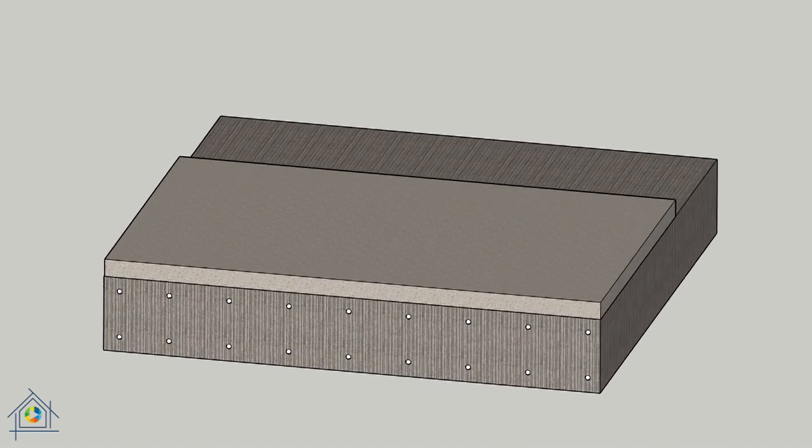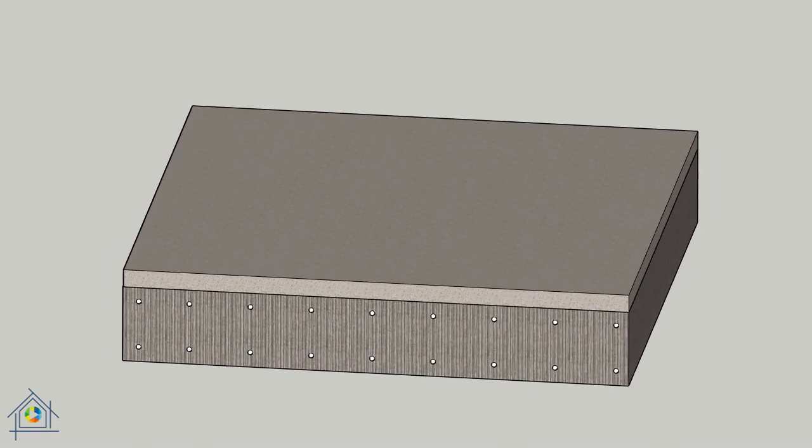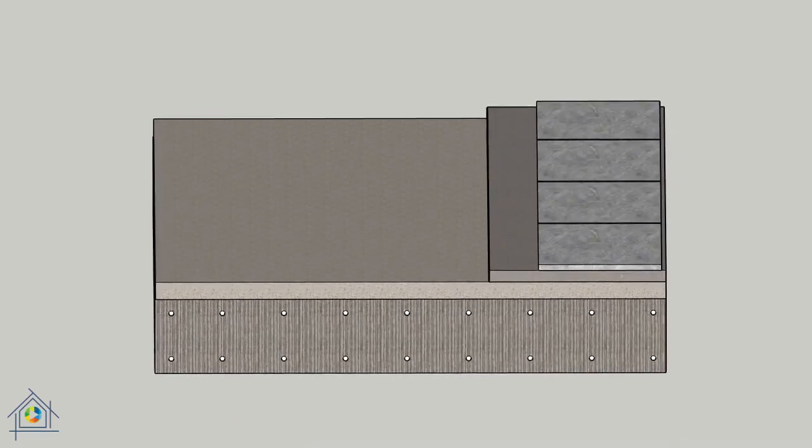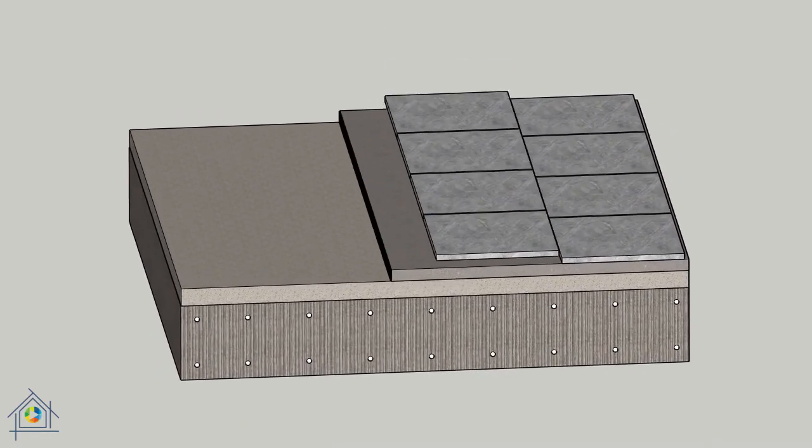For leveling the floor surface, lightweight concrete with a cement content of 150 kg per cubic meter or pumice is used. The thickness of the leveling part is at least 5 centimeters. The next layer is cement sand mortar, which has a minimum thickness of 2.5 centimeters.